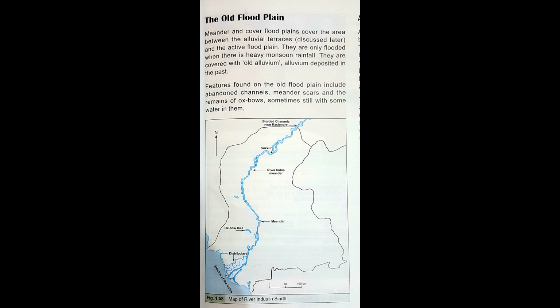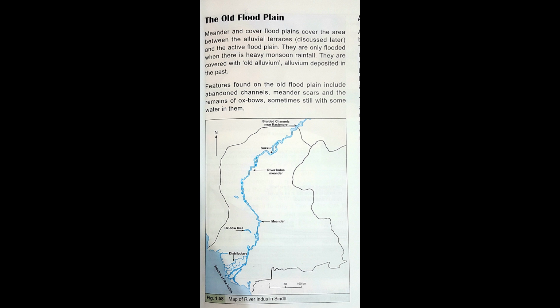A meander is where a river follows a winding course. So students, what are the old floodplains? It is the area between the terraces of alluvial and active floodplains. When there is heavy rainfall, only then it is flooded. Oxbows, abandoned channels and meander scars can be found on these plains.